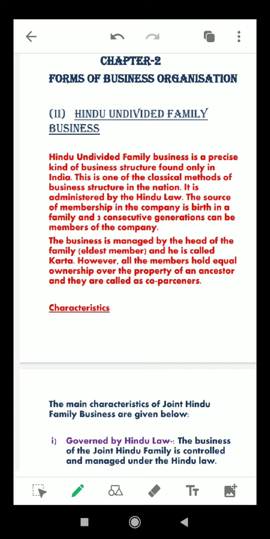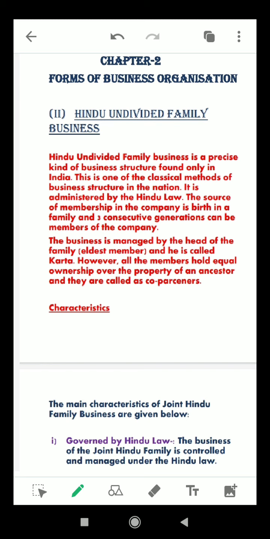All the affairs of the joint Hindu family are controlled and managed by the person known as karta, or you can call them manager. He has a unique position which no other office of an organization in the world has. According to Hindu law, the senior most member of the family is karta by virtue of his position in the family.